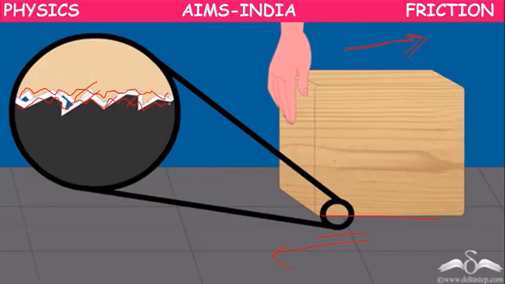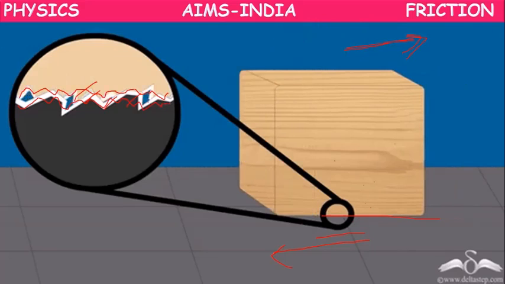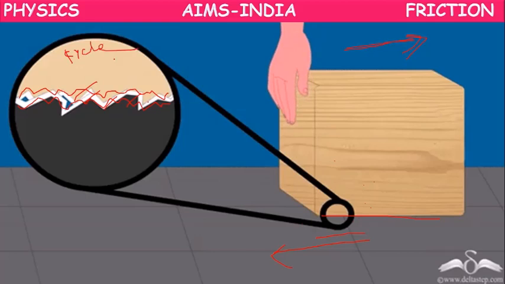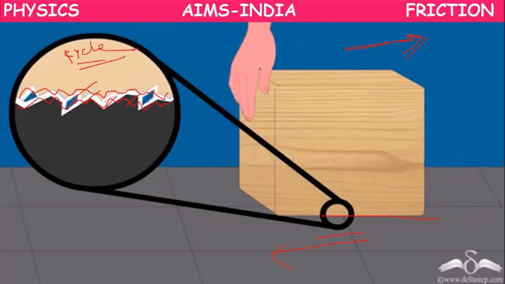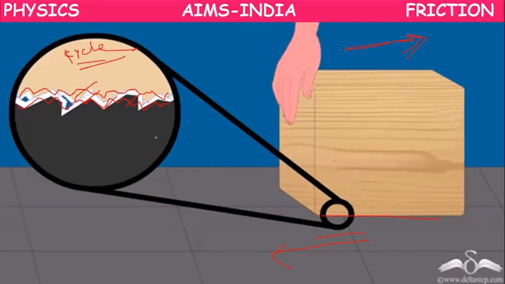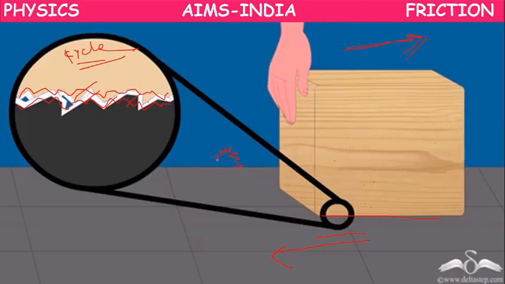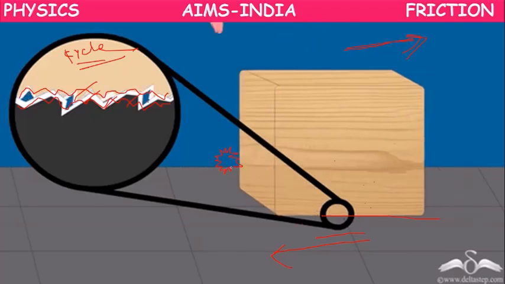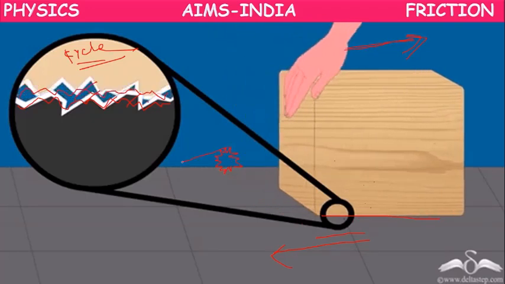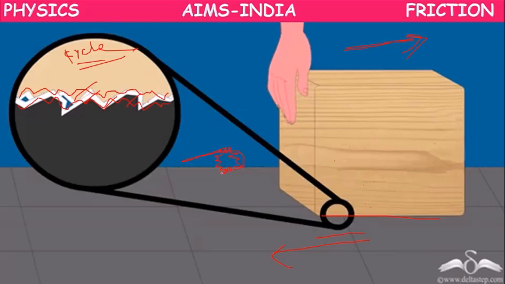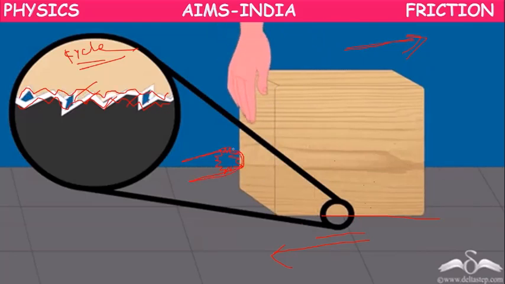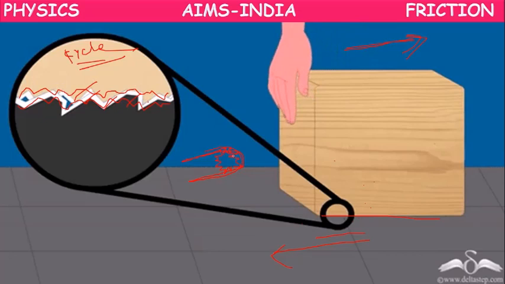You might have observed the cycle chain. In a cycle there is a structure like this, around which the chain rotates.